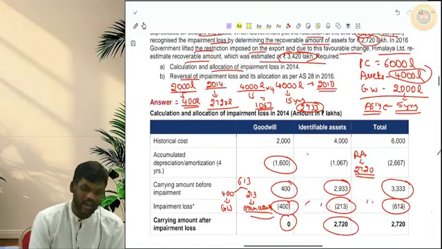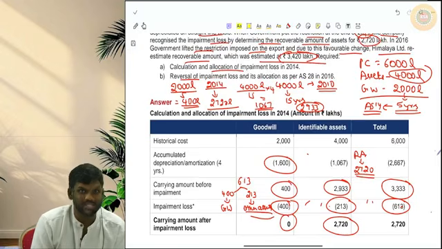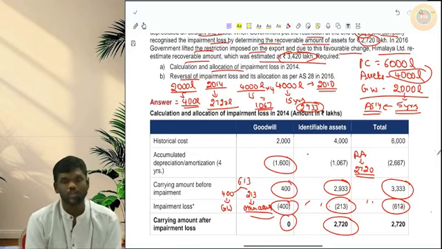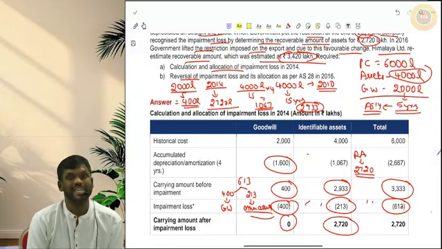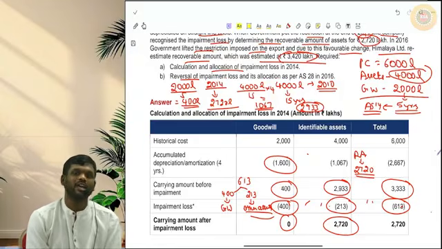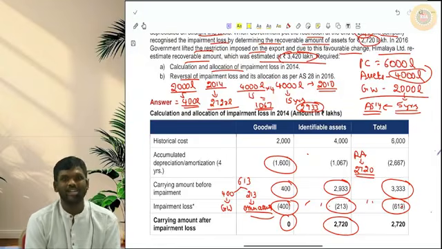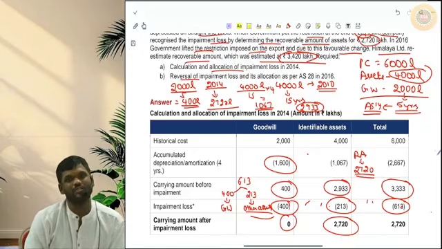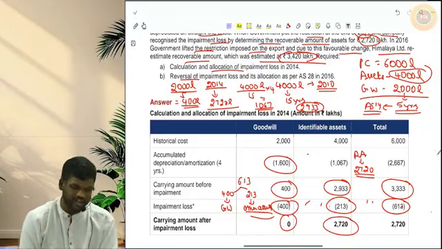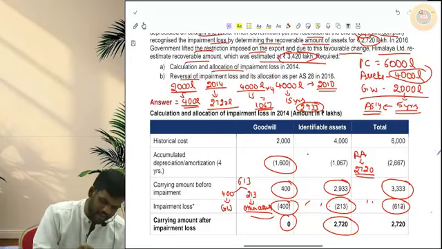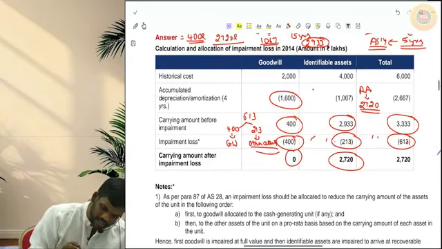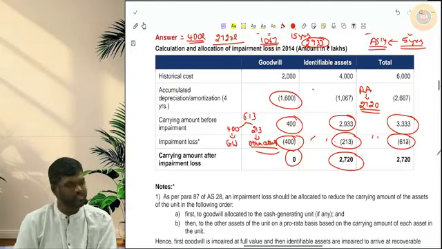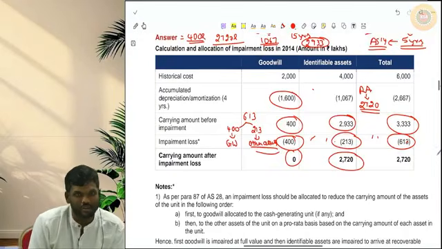Now let us see how to do the reversal. In 2016, the ban on export of goods was removed. Since that ban was removed, this is a positive sign, so there is an indicator of reversal of impairment loss. We can try to reverse. Let us see what will happen. After charging that impairment loss, 2720 was the revised carrying amount.